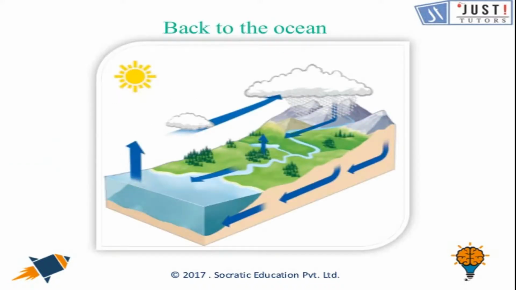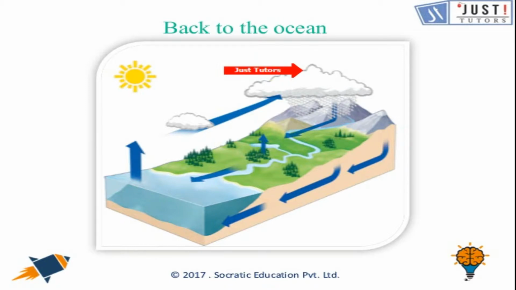Now let's move here. Look at this picture. That's back to the ocean, right? Here it's raining, and then there are the rivers. It rains, and with the help of the rivers it again comes back to the ocean. Then evaporation takes place, and then condensation forms the clouds, and then again the rain.